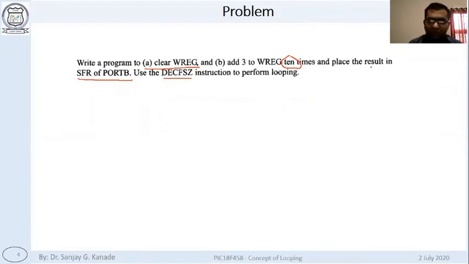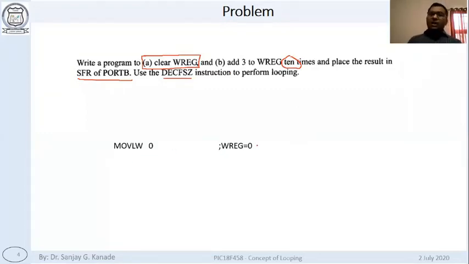Now the first thing what was asked to us is clear WREG. Now, how to do this? Clear means to set W to 0. There are different ways. Okay. Here I am using one of the ways.